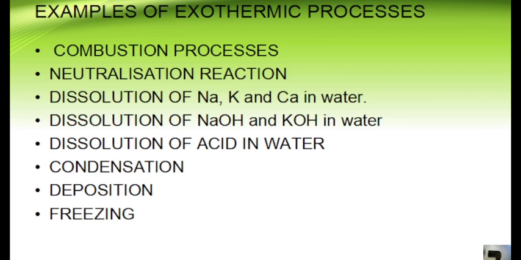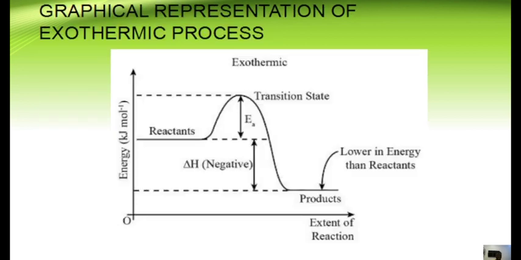Condensation, deposition, and freezing, all these processes are exothermic, which means that they push out heat from the system into the surroundings. Okay, so having said that, a graphical representation of an exothermic process would have the heat of the reactant higher than the heat of the product. We will discuss this particular graph majorly when we are talking about collision theory and activation energy in our study of rate of reactions. But for now, what I want you to take note of is the fact that in exothermic, the energy of the reactant has to be higher than that of the product.